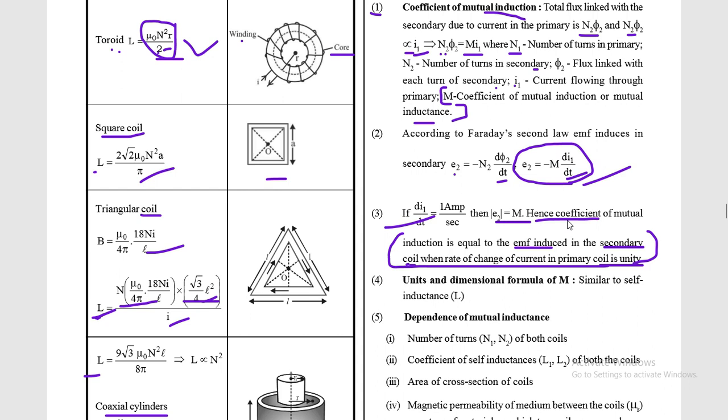Students, try to solve the questions and try to remember these formulas related to different geometries, because all the derivations are not part of your syllabus. The direct formulas are part of your syllabus, so you have to remember these formulas in different cases. You can see them for toroid, for square, for triangle, for cylinder. You must remember these formulas, because the derivations are not related to your syllabus, but you must learn these formulas to solve questions. So thank you for watching this session and try to remember these things.